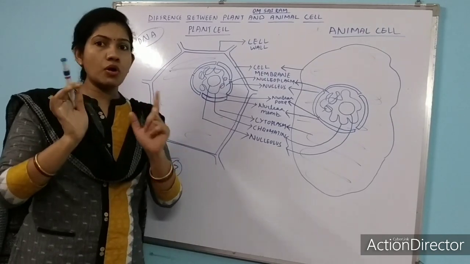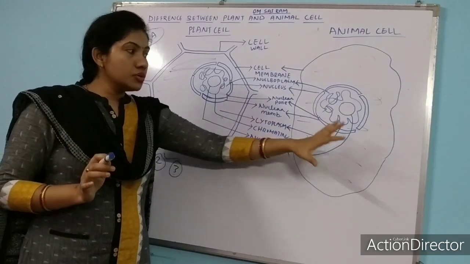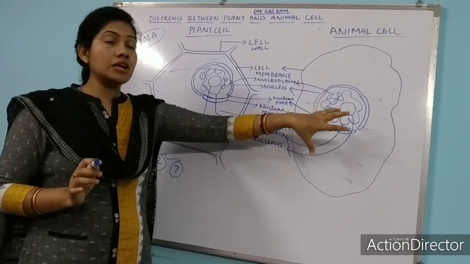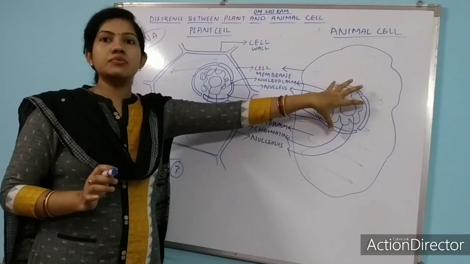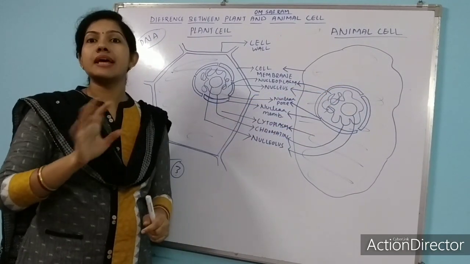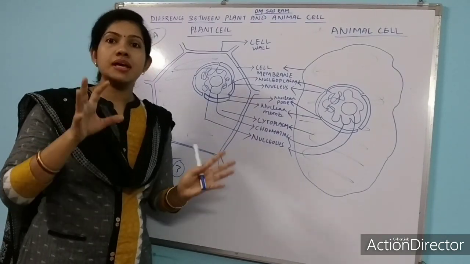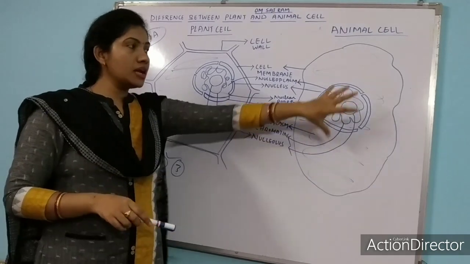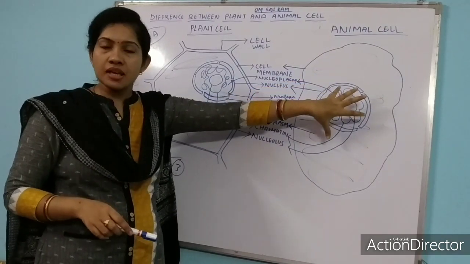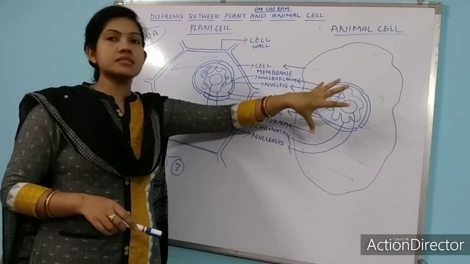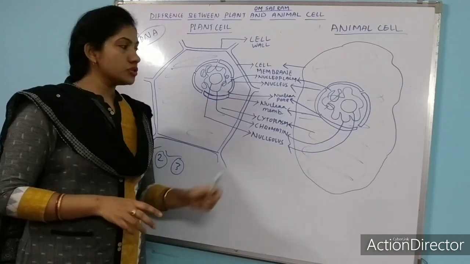And remember one important thing I am saying here. If a cell does not contain a nucleus, then we can say the cell is dead. A cell without nucleus is termed as dead. So when can we say a cell is a living cell? When it contains a nucleus. Okay? So this is all about nucleus.